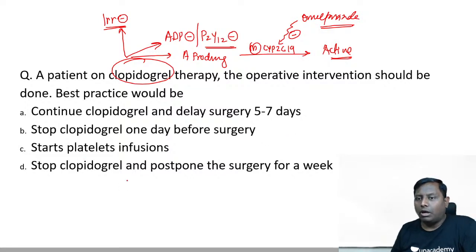Start platelet infusion and do what? So this is a very incomplete kind of option. However, if the person is on aspirin therapy, we arrange the blood. If it's an emergency surgery, arrange the blood and then do the surgery.